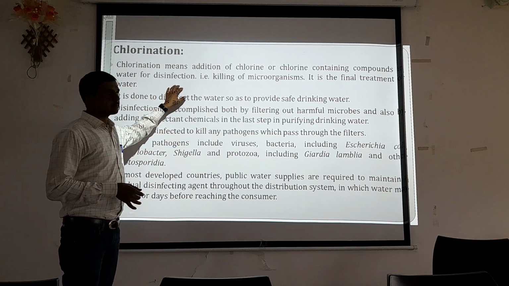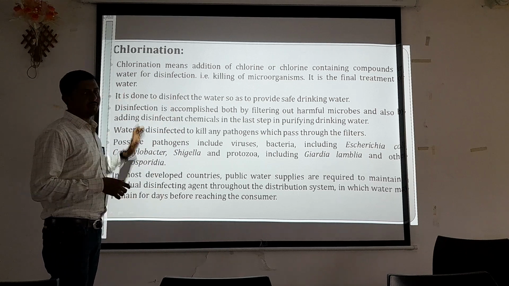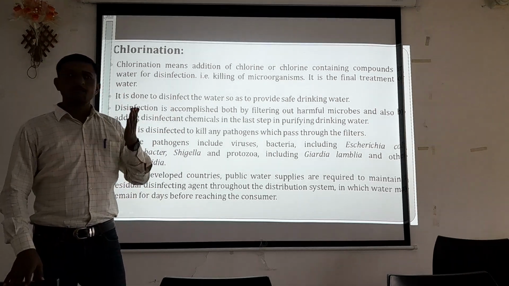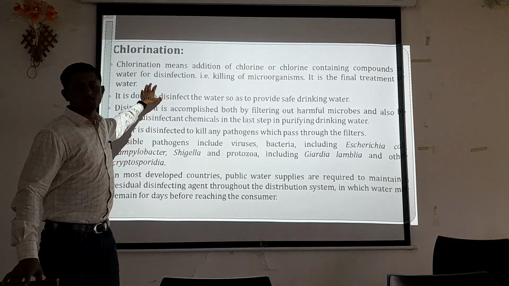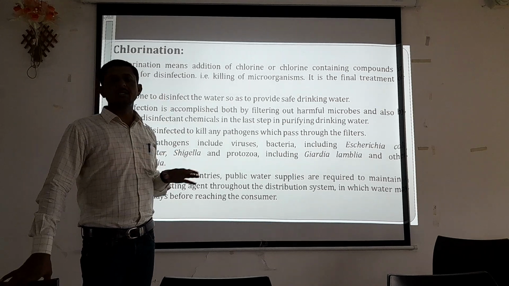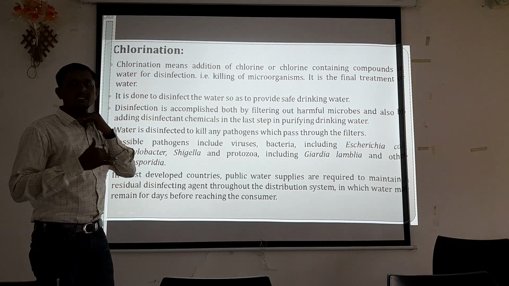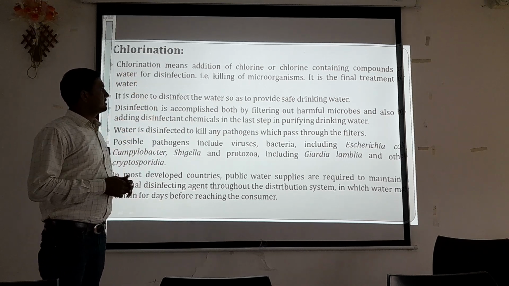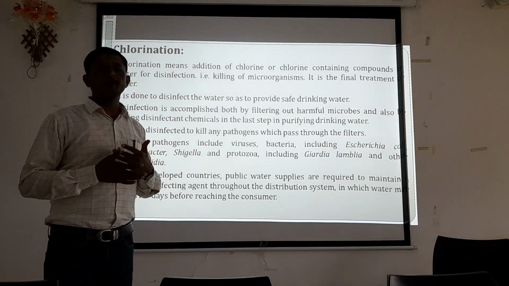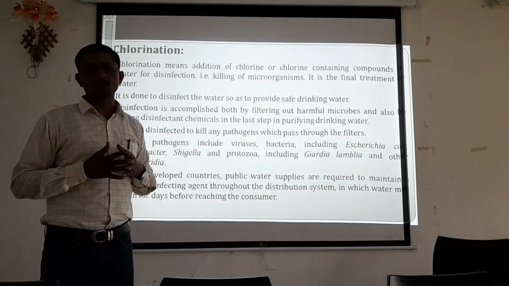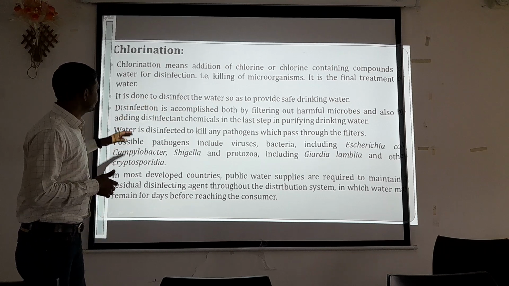Disinfection, the killing of microorganisms, is the final treatment of water. After filtration, before supplying the water for human consumption, we have to treat that water with chlorine or chlorine containing substances, and all those processes are included in the chlorination process, which is the last process. It is done to disinfect the water so as to provide safe drinking water. We have to make that water potable for human consumption. That's why we are treating the water with chlorine containing substances.